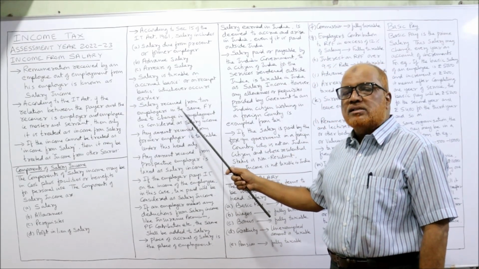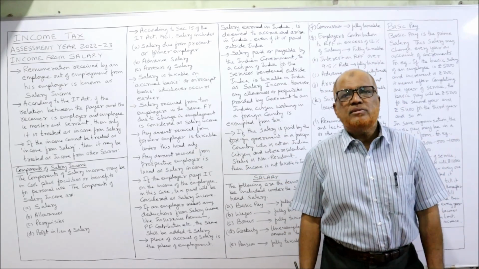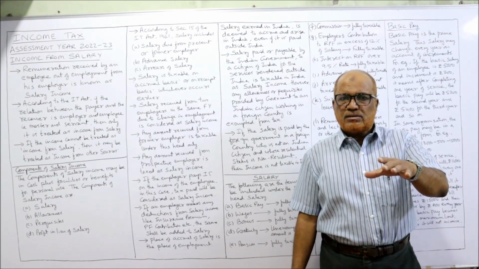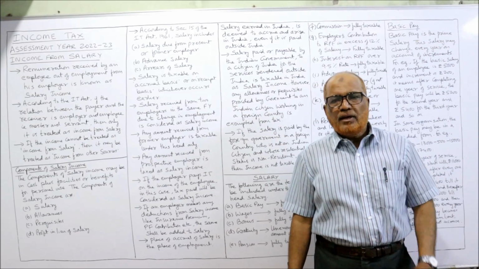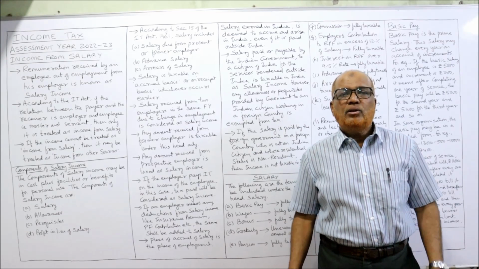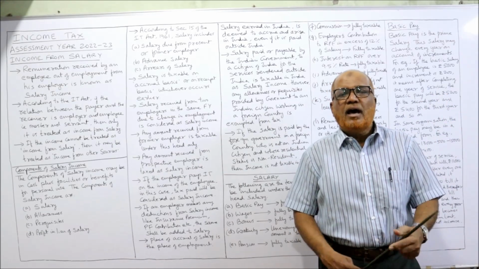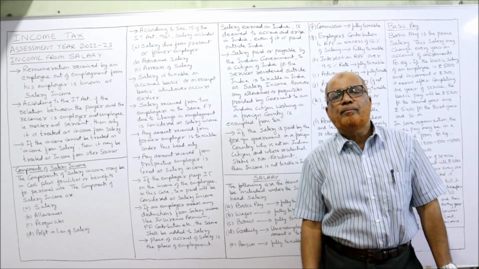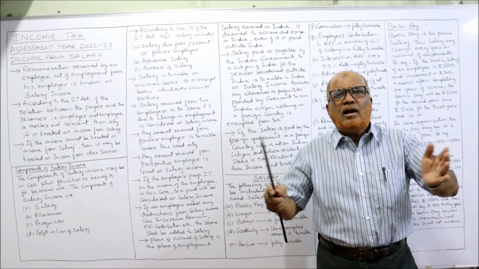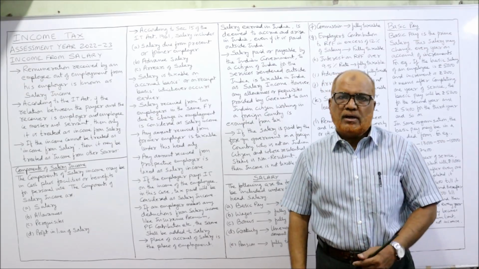Salary received from 2 employers in the same financial year due to change in employment is considered as salary income. Sometimes the employee may change employers. So for the first 6 months he was working in ABC Limited, and for the next 6 months he was working in XYZ Limited. During the year itself, he has received 6 months salary from ABC company and 6 months salary from XYZ company. The Income Tax Act says we will not compute income from salary separately. We will combine the total salary received from both the employers.